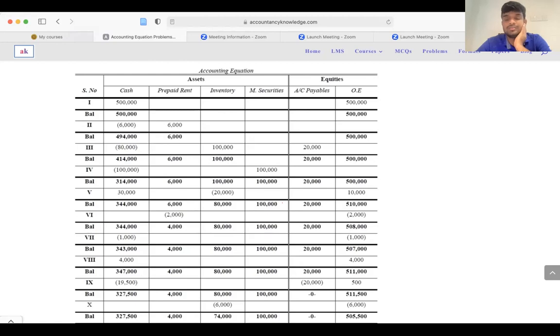From the prepaid expense, you need to cut off that portion, show it as a decrease of the prepaid amount, and show it as a decrease of the owner's equity as well, because it is an expense for that year.